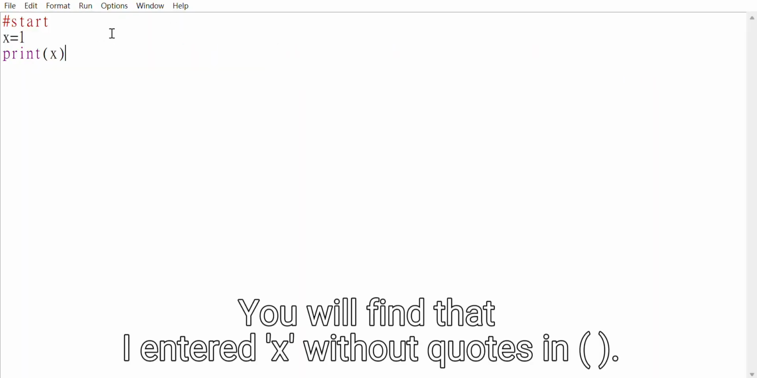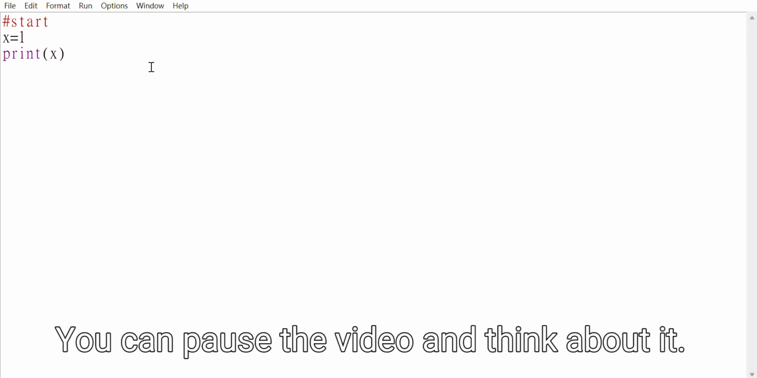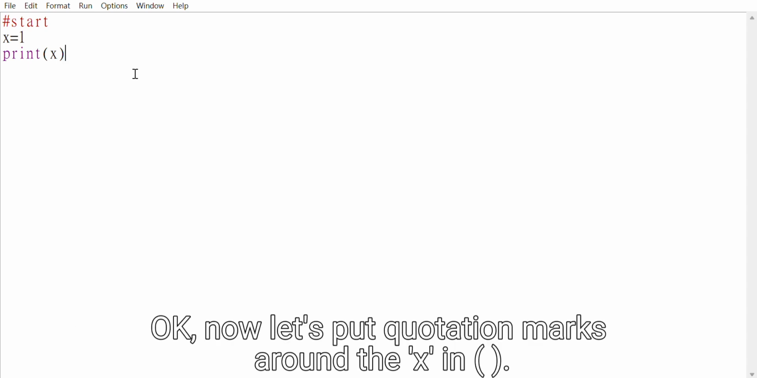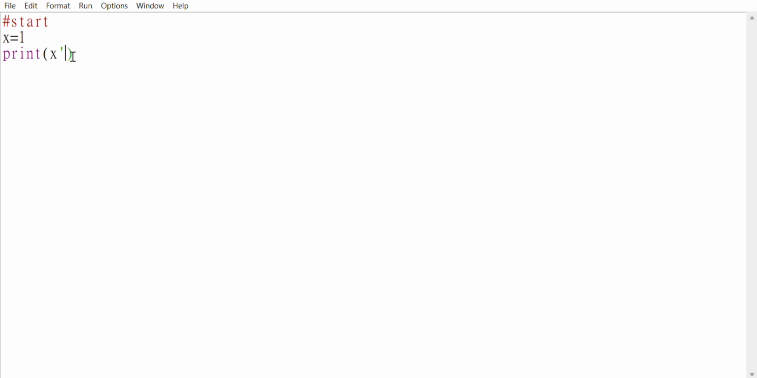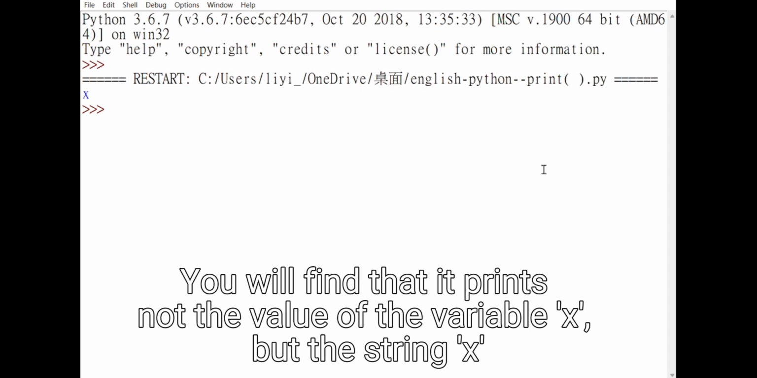You will find that I enter x without quoting. What if we add quotation marks? You can pause the video and think about it. Okay, now let's put quotation marks around the x in. You will find that it prints not the value of the variable x, but the string x.